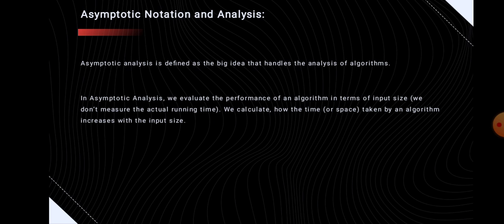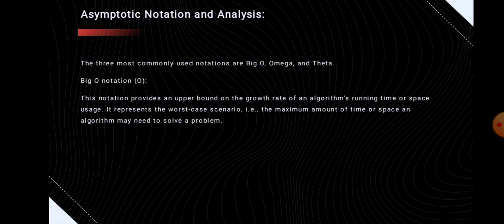The asymptotic notation is a way to describe the running time or the space complexity of an algorithm based on the input size. It is commonly used in complexity analysis to describe how an algorithm performs as the size of the input grows. There are three most commonly used notations: big O notation, omega notation, and theta notation.